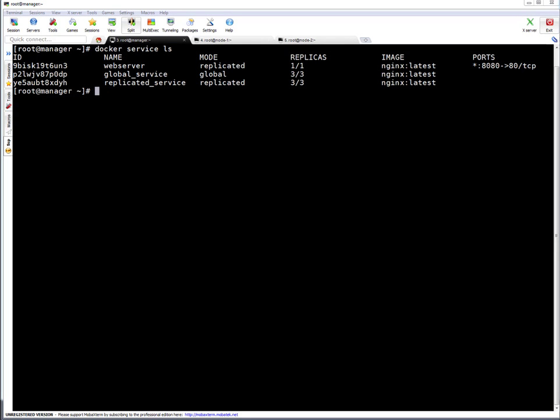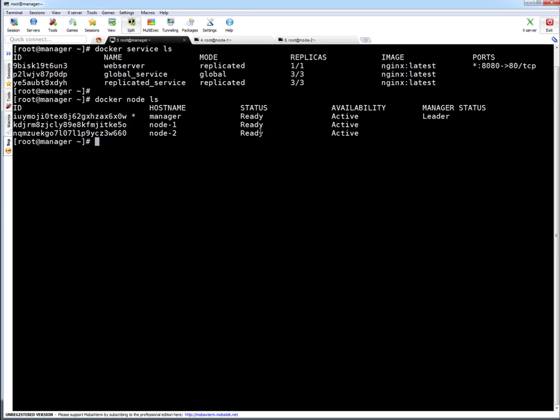You can see on my screen we have 3 services running. These 2 services have 3 replicas. This is a global service, which basically assumes the number of nodes you have and runs that many replicas. And this is the current node status. We have 2 nodes and 1 manager.